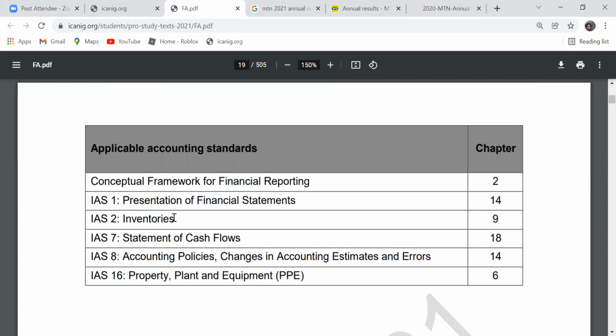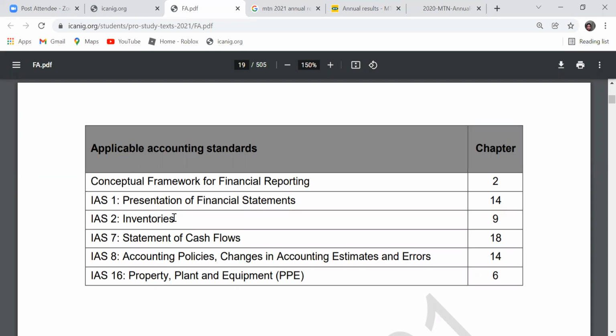Because for every transaction in accounting, there's already a regulation for it. So there's no really a big problem. The standard is already there. If these particular things occur, just go to the standard. The standard will give you guidelines on how you need to do it. So if I want to measure my inventory, in the olden days we called it stock. Maybe some of us have come across that before.